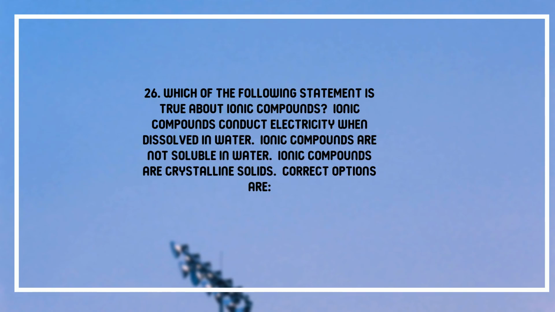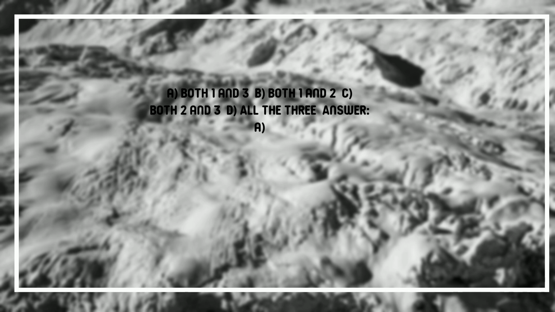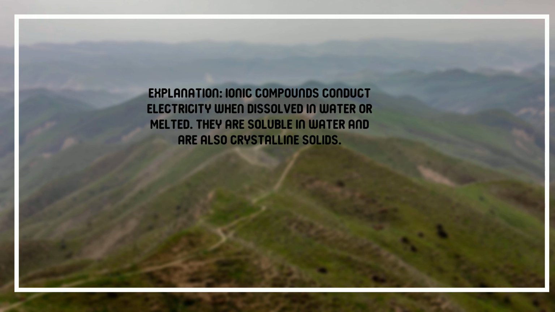26. Which of the following statements is true about ionic compounds? 1. Ionic compounds conduct electricity when dissolved in water. 2. Ionic compounds are not soluble in water. 3. Ionic compounds are crystalline solids. Correct options are A. Both 1 and 3. B. Both 1 and 2. C. Both 2 and 3. D. All the three. Answer: A. Explanation: ionic compounds conduct electricity when dissolved in water or melted. They are soluble in water and are also crystalline solids.